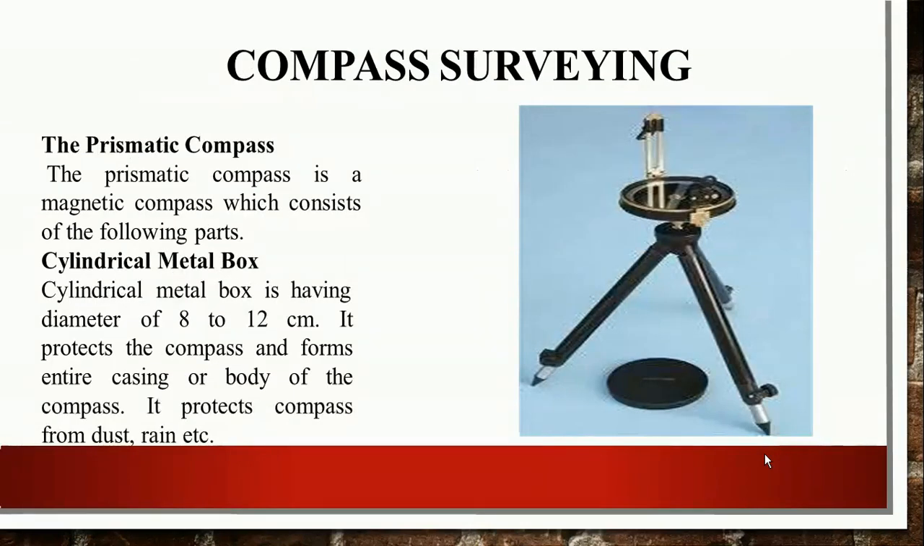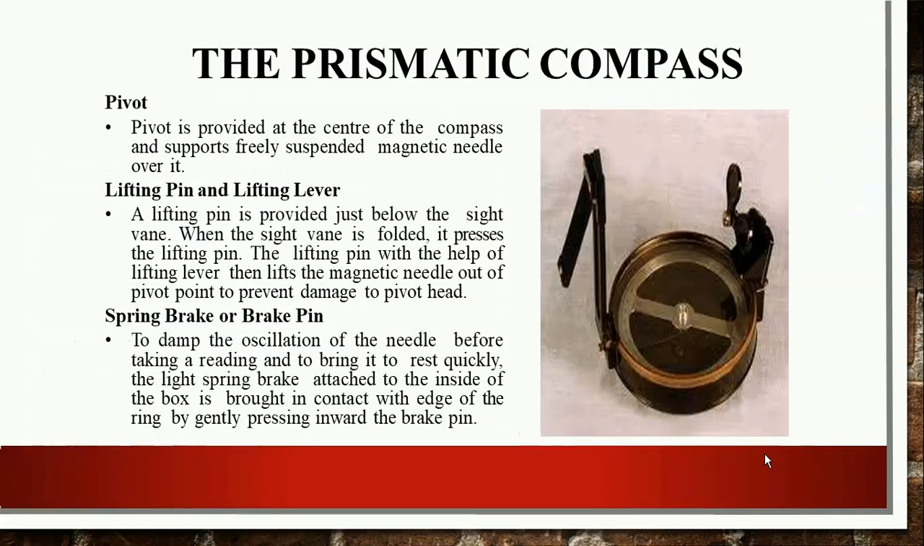The prismatic compass is a magnetic compass which consists of the following parts. Number one is a cylindrical metal box having a diameter of 8 to 12 centimeters. It protects the compass and forms the entire casing or body of the compass. It protects the compass from dust, rain and other external factors. There is a pivot provided at the center of the compass which supports a freely suspended magnetic needle over it. The magnetic needle is pivoted at the center.